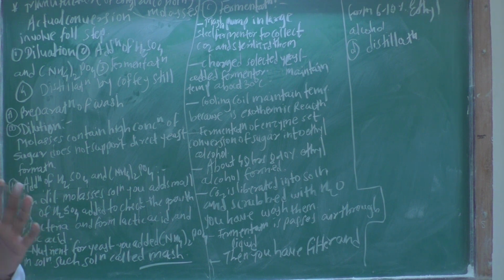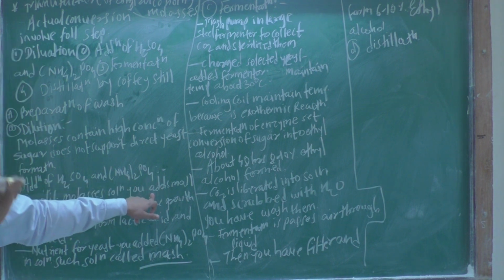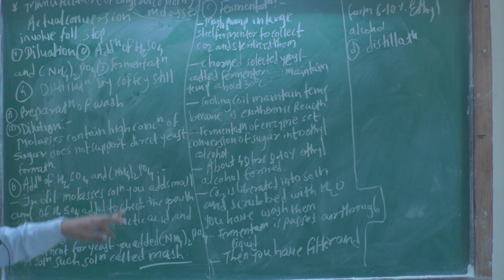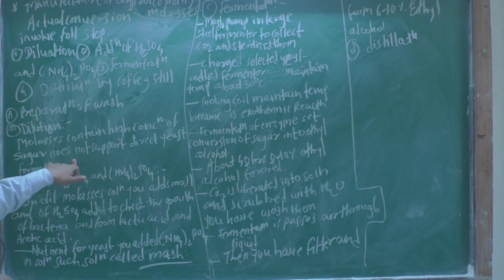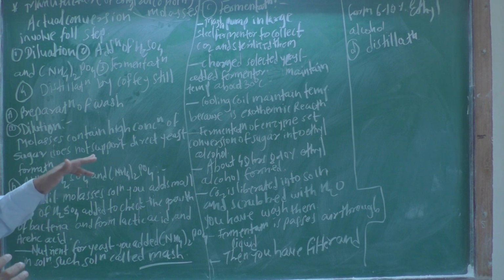In the dilution step we dilute the molasses, and then to this diluted molasses we add a small amount of sulfuric acid.